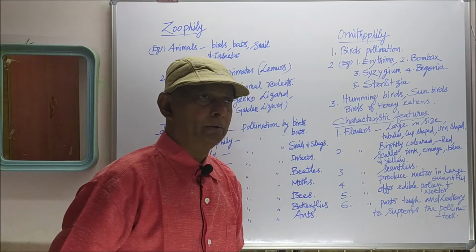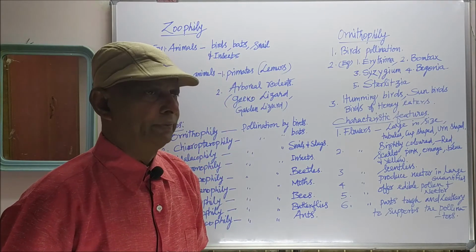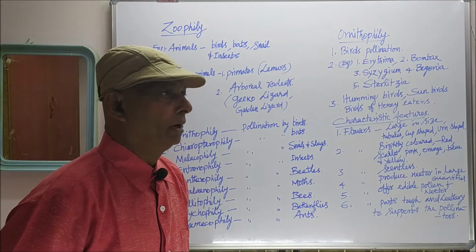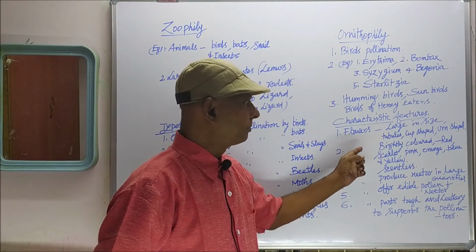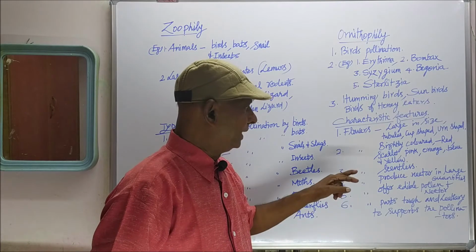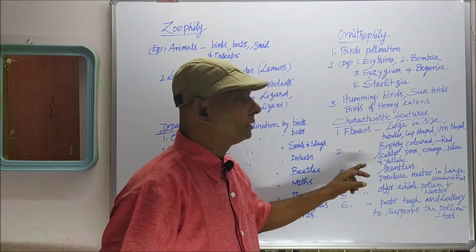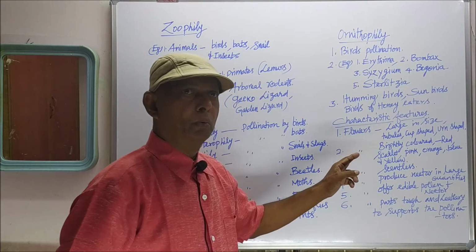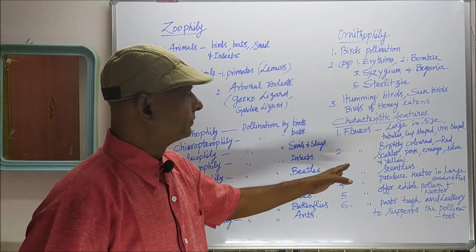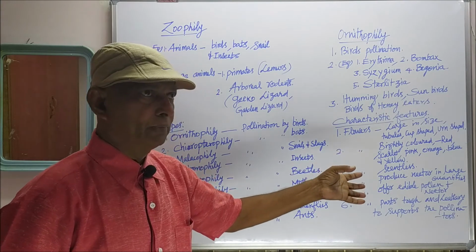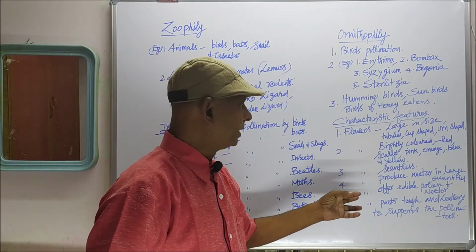Flowers will not produce any scent. Sweet smell is the scent. The bird-pollinated flowers never produce any scent. They never produce the sweet smell, the odor. They won't emit any odor from the flowers.